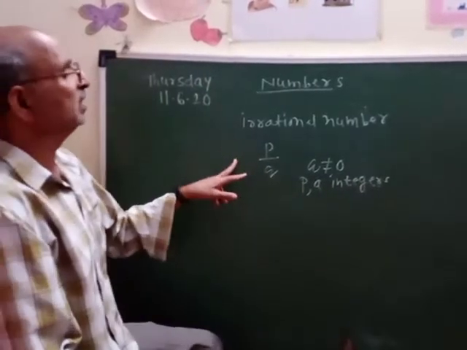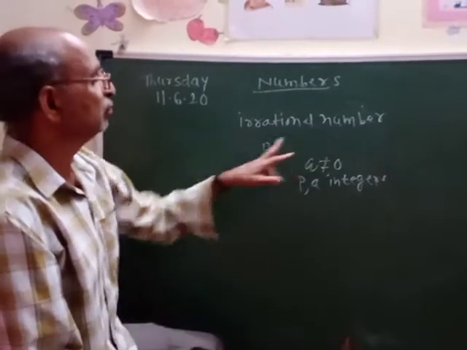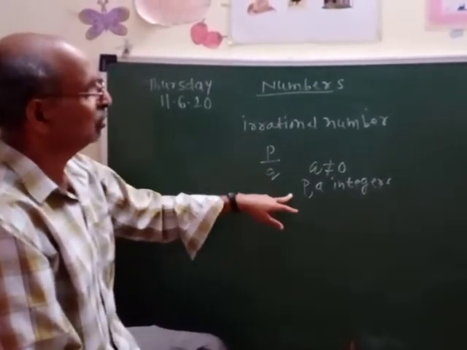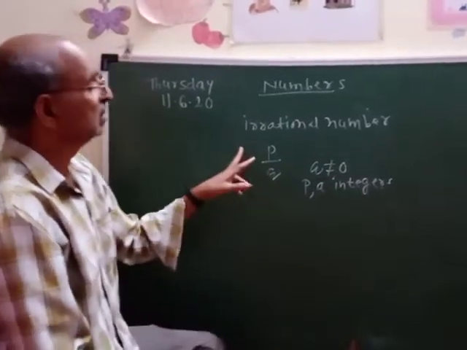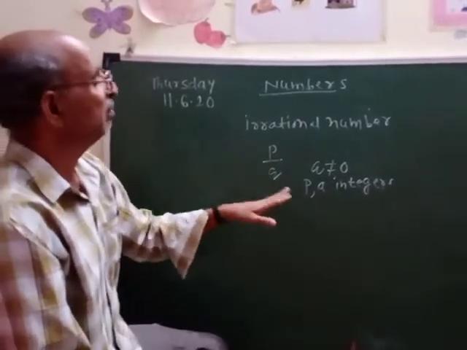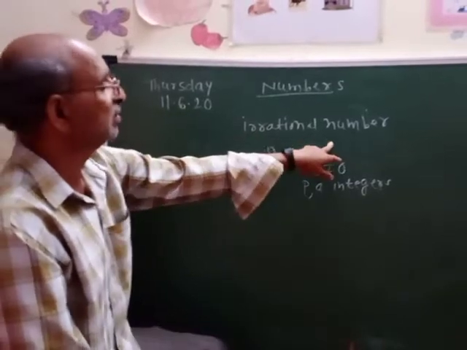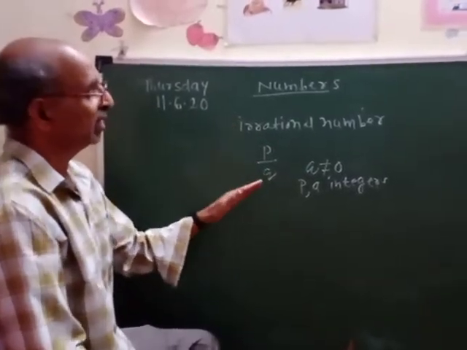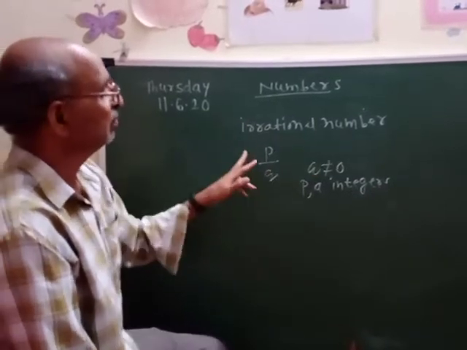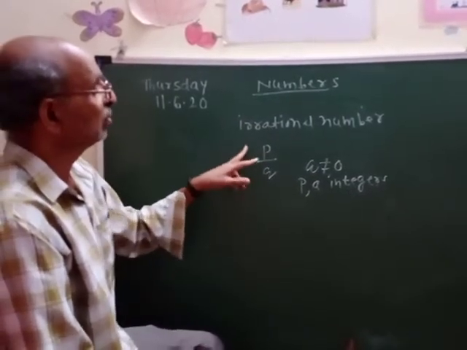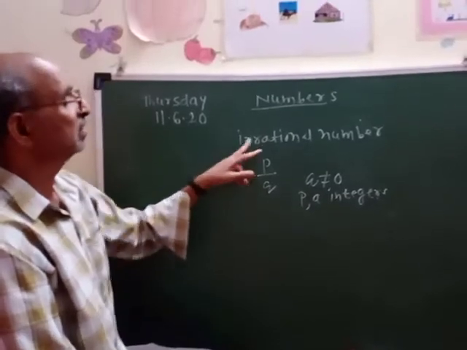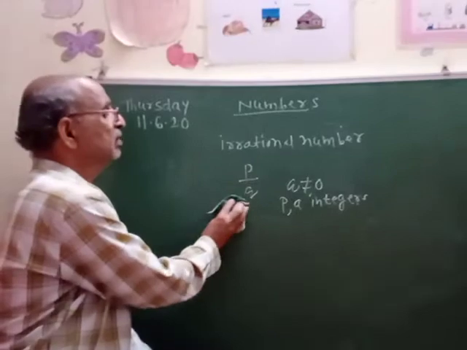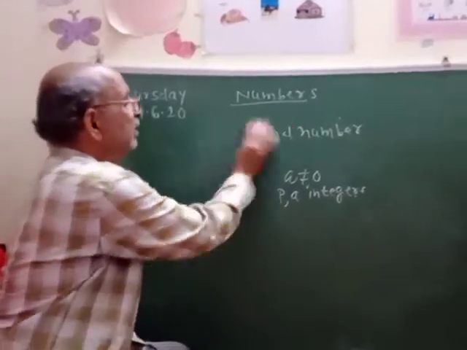The same condition is there, but irrational number means we cannot write it in the form of numerator and denominator where Q is not equal to 0 and P and Q are integers. Such remaining numbers are called irrational numbers. So rational number means we can write in the form of numerator and denominator, and irrational number means we cannot. So there are two types of numbers remaining, rational and irrational numbers.